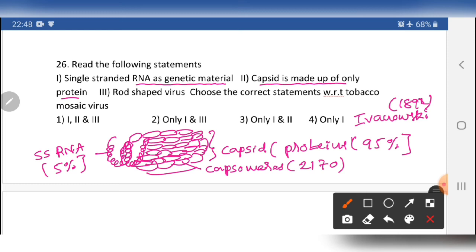So what about the answer? Yes, single stranded genetic material is right. The capsid is made up of proteins, this is right. Rod shaped virus is right. So 1, 2, 3 are all right, and the answer will be the first one. Go to the next question.